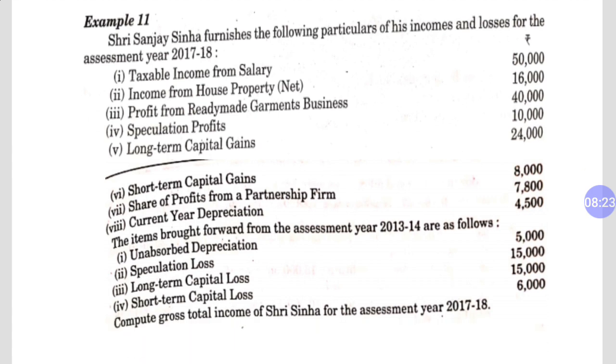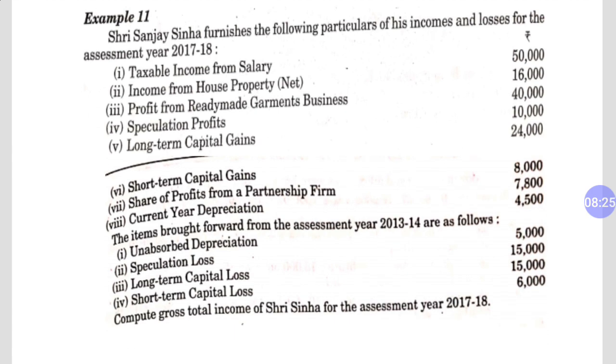And you have to compute the gross total income of Shri Sinha for the assessment year 17-18. Basically this question is about the total income of Shri Sinha, but you will have to apply all the provisions of set off and carry forward of losses. So dear student, first of all you have to identify how many heads of income are given in the question, and consider all the heads one by one, applying the provisions of set off and carry forward of losses.